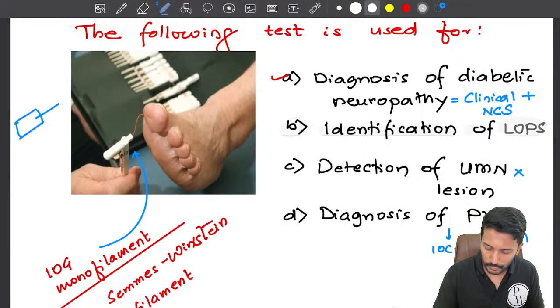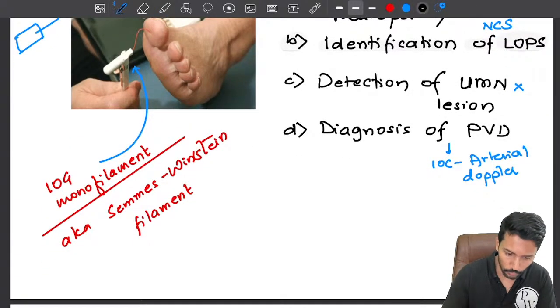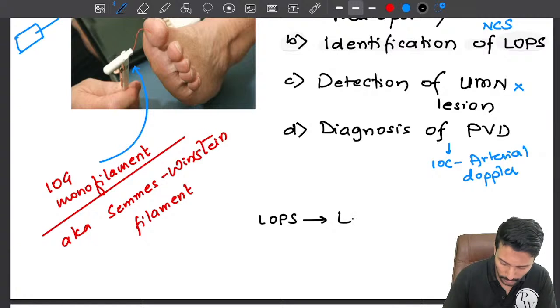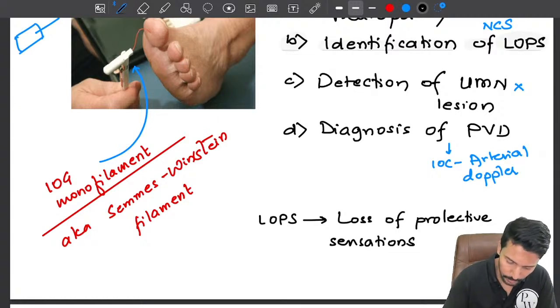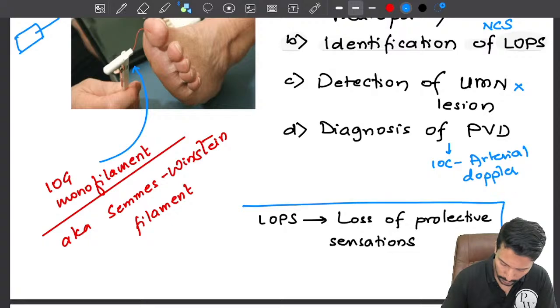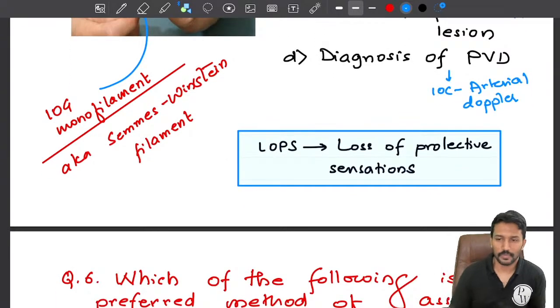So this is basically done for identification of LOPS. Now the question is, what is this LOPS? You should certainly know the full form of LOPS. LOPS stands for loss of protective sensation. First you make a diagnosis of diabetic peripheral neuropathy on clinical grounds with a history of diabetes, burning feet and all those symptoms.